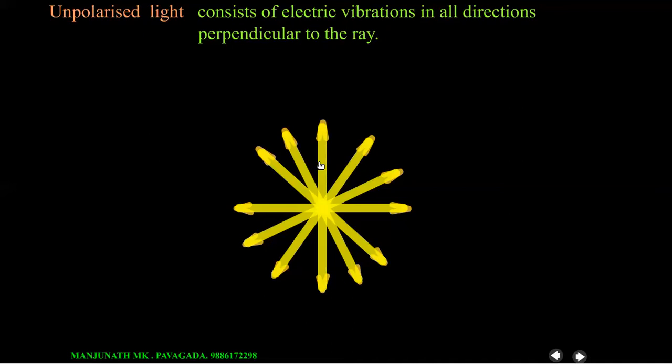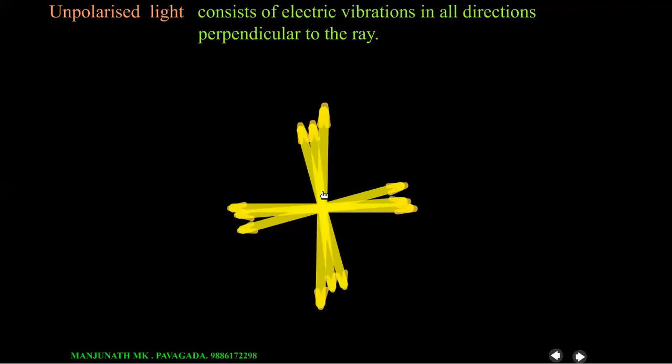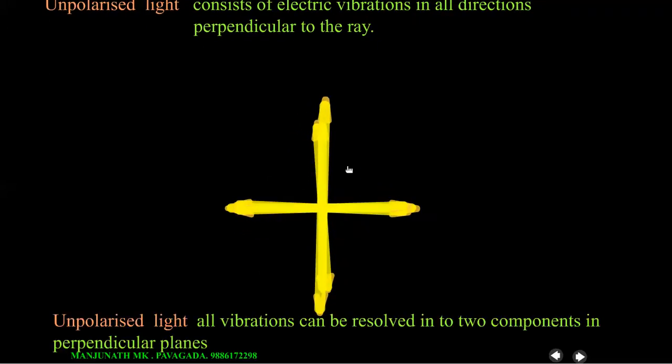We know electric field is a vector quantity, it can be added vectorially. Now let us imagine components of all these vectors in two mutually perpendicular directions, and they will be added like this. As these vectors are added, we get two resultant components. Look here, this is called the horizontal component and this is called the vertical component. So like this we can assume the light as horizontal and vertical components. So this type of light is called